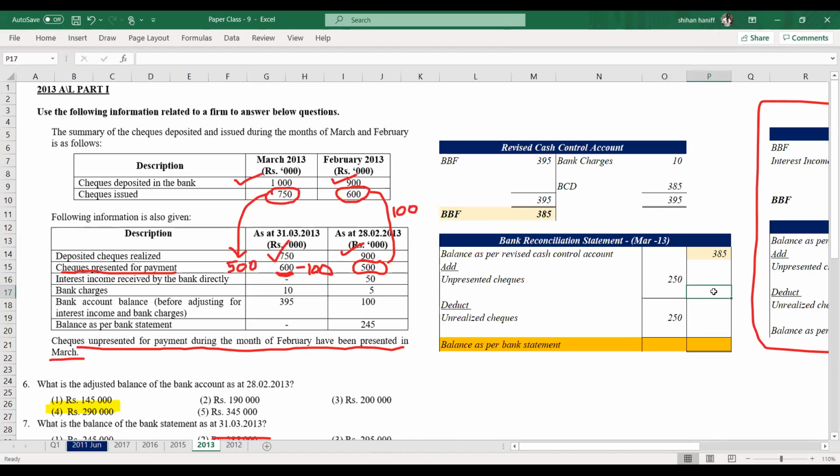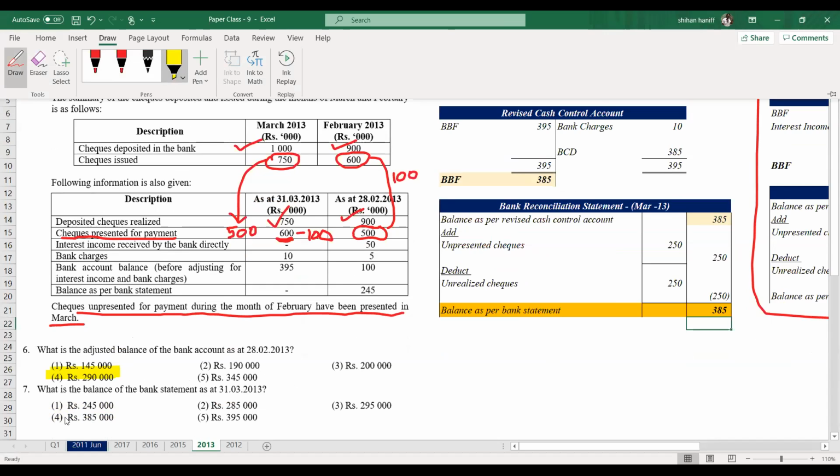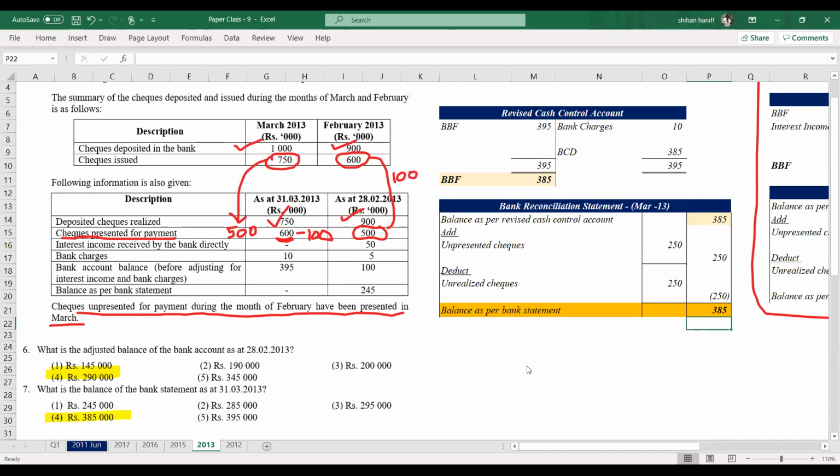Unpresented 250, unrealized also 250. That means the balance as per bank statement is 385. Answer is number 4, 385.